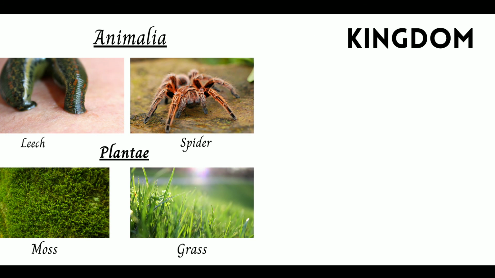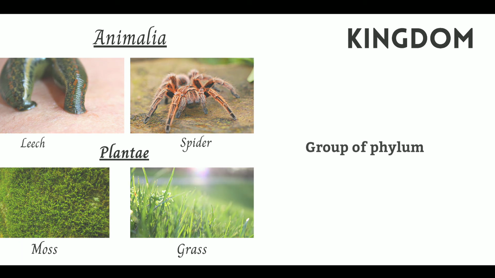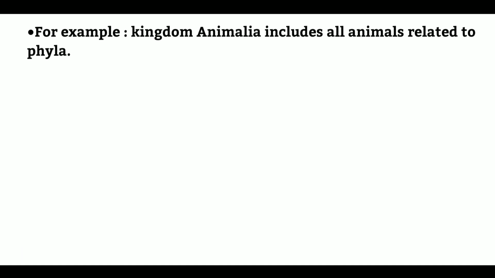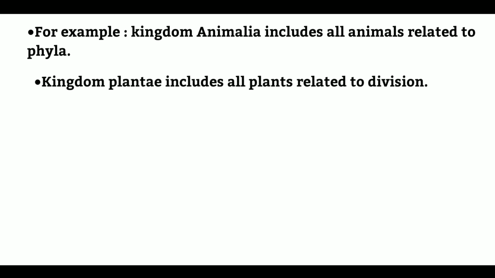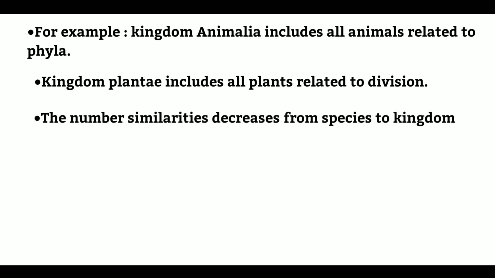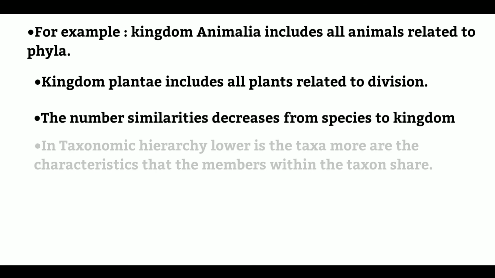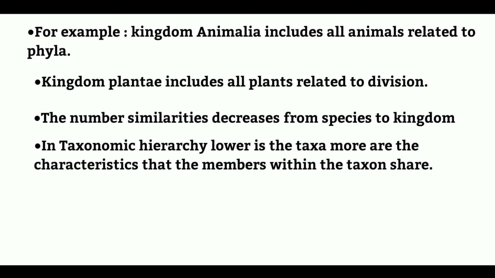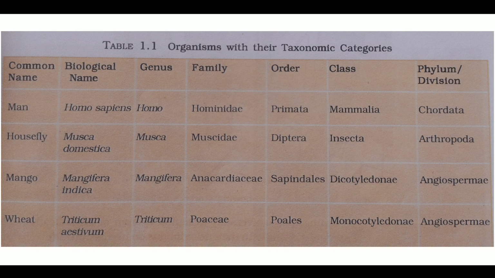The seventh taxonomic category is kingdom. Kingdom is group of phyla or divisions. For example, kingdom Animalia includes all animals related to phyla, and kingdom Plantae includes all plants related to divisions. The number of common characteristics decreases from species to kingdom in the taxonomic hierarchy. Lower is the taxa, more are the characteristics that the members within the taxon share. Here is the list of organisms with the taxonomic categories.